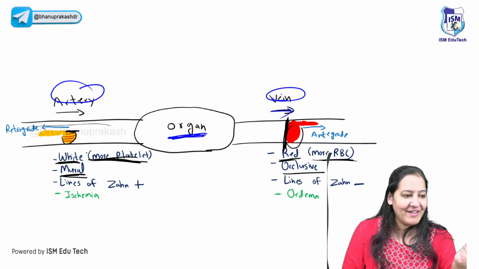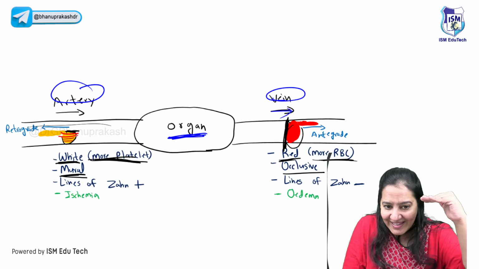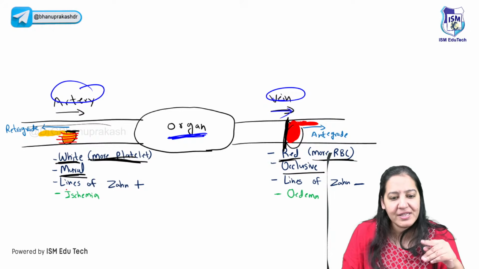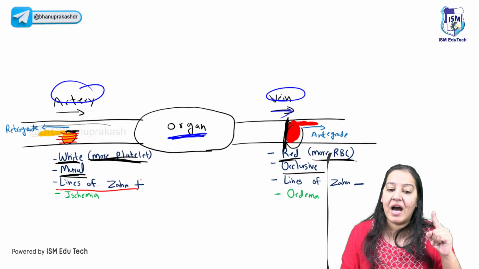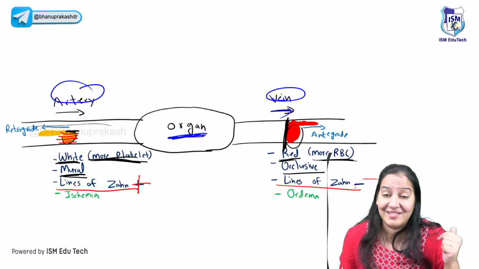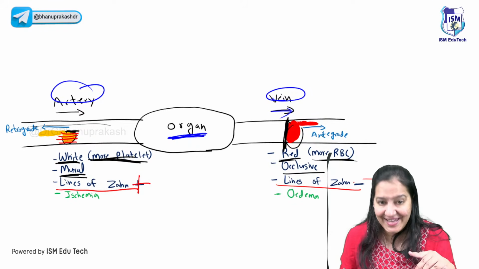Right. In the arterial one, can you see I have drawn alternate red and yellow lines, like nutmeg. These are known as lines of Zahn. Lines of Zahn are present in arterial, but there are no lines of Zahn in venous. You have to learn the lines of Zahn. Right. Say yes.